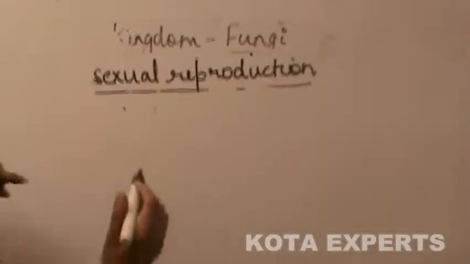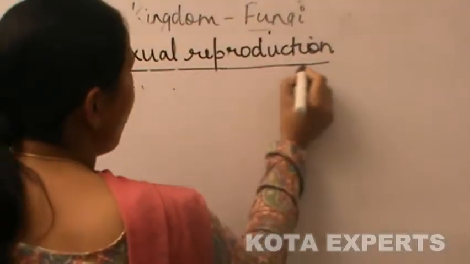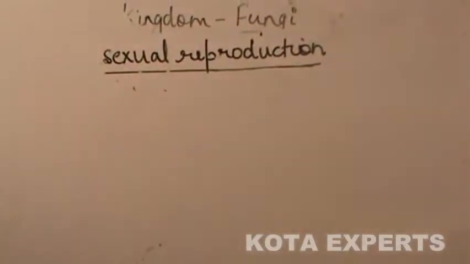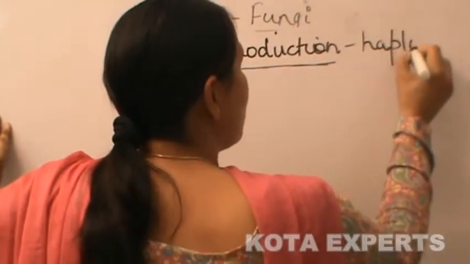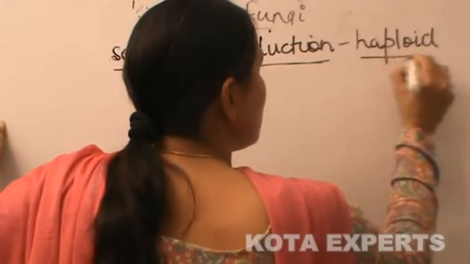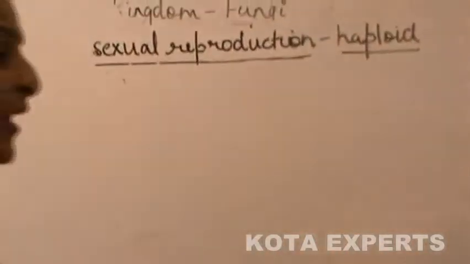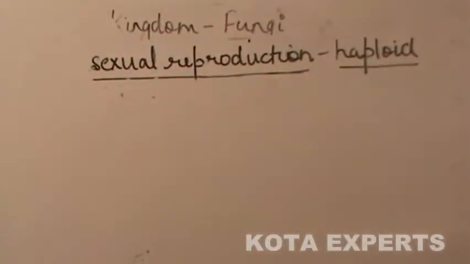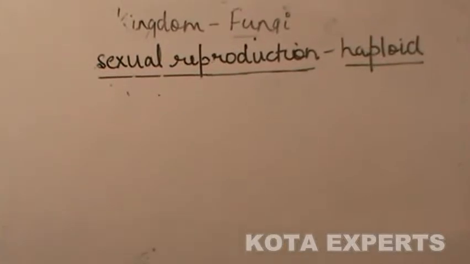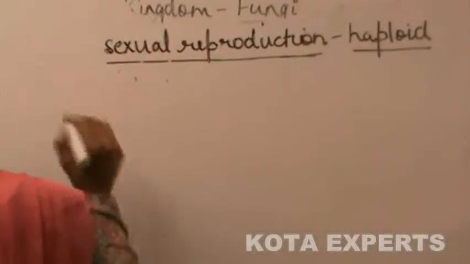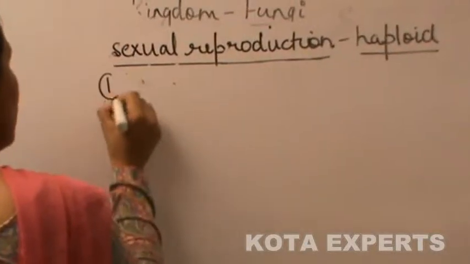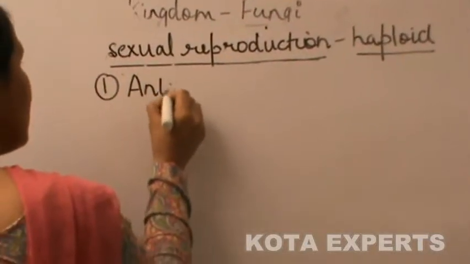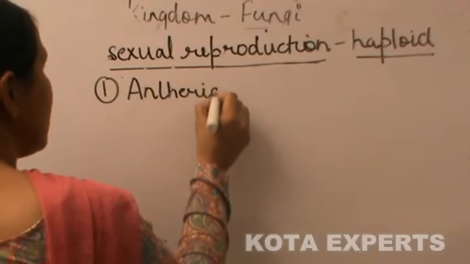Fungi are haploid. They are lower organisms, so their vegetative body is haploid. In fungi, the sex organs are known as antheridium and oogonium.